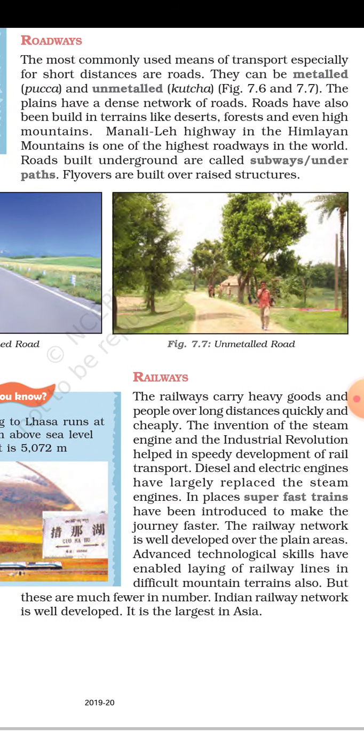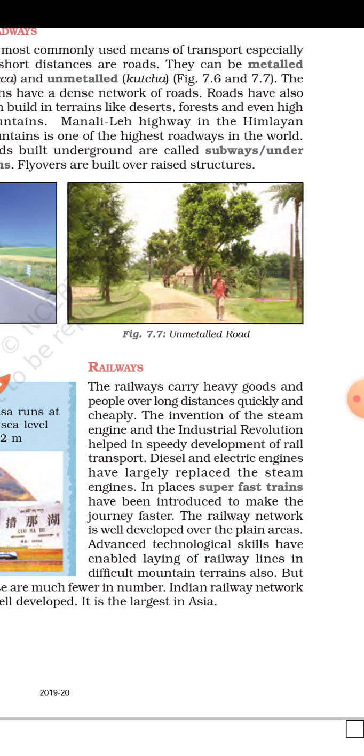Now let's see railways. The railways carry heavy goods and people over long distances quickly and cheaply. Cheaply means at less cost. The invention of the steam engine and the industrial revolution helped in the speedy development of rail transport. Now, diesel and electric engines have largely replaced steam engines. In the beginning they used steam engines, but now we use diesel and electric engines.